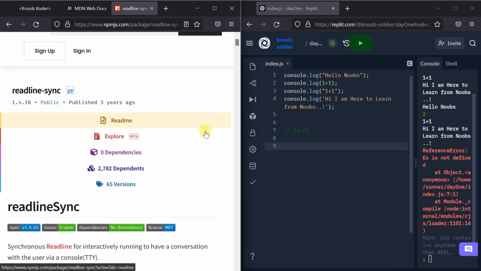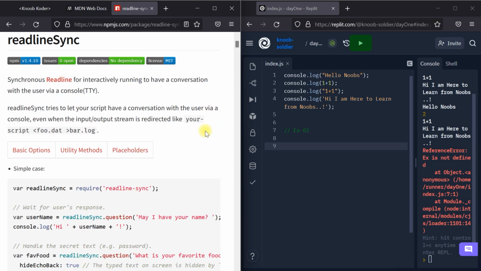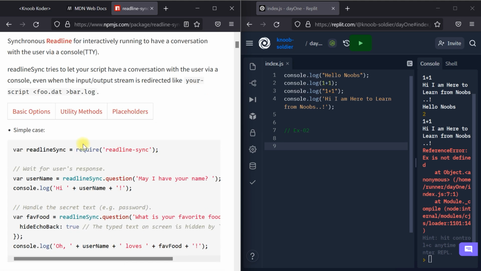Readline-sync: synchronous readline for interactively running, to have a conversation with the user through a console. It means interaction, we can interact with the user in the console. So this is a type of package. npm is nothing but the node package manager, npm. JS means JavaScript. So this package will help us interact with the console and the user.